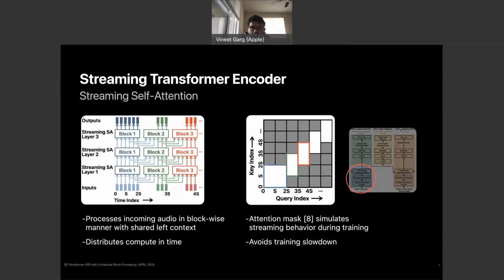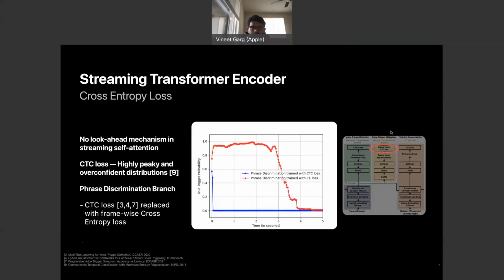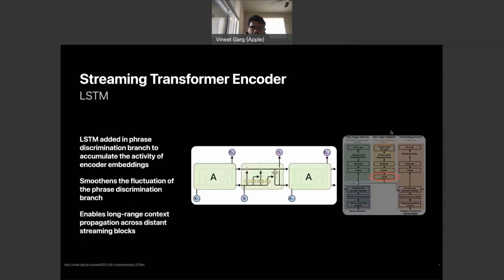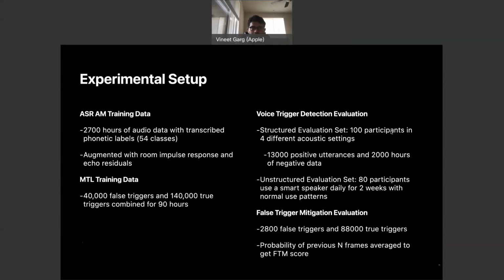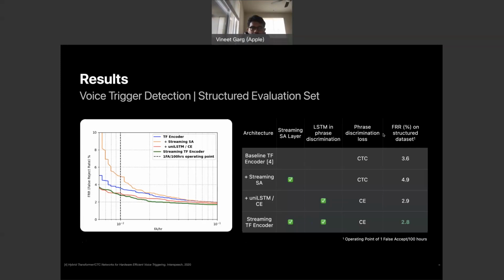We train the system similar to ASR acoustic models, where the phonetic branch is trained to generate the phonetic transcription of audio, and the phrase discrimination branch is trained to generate frame-level probability indicating user intent. For voice trigger detection, we evaluate the system on two of our internal evaluation sets. On both the sets, the proposed system improves upon the baseline false reject rate by relative 18%.